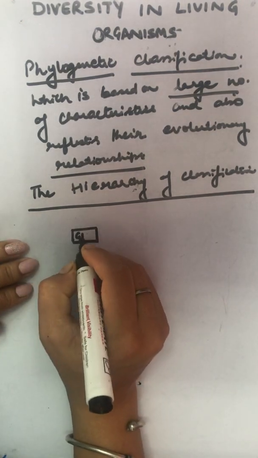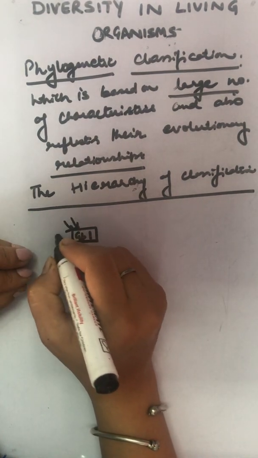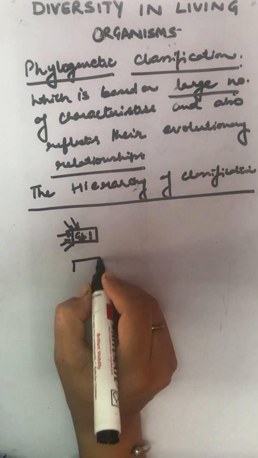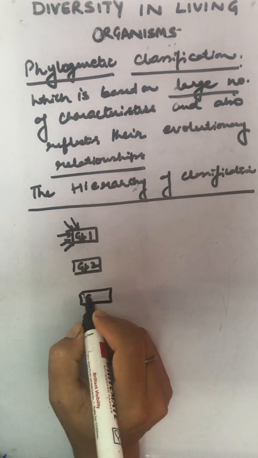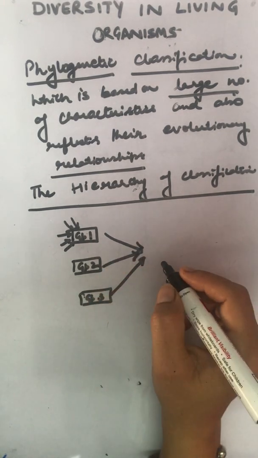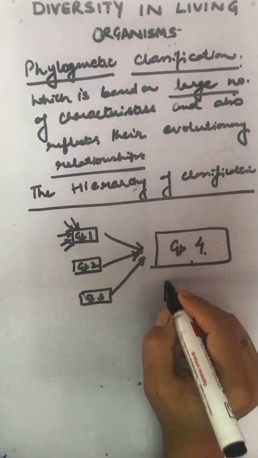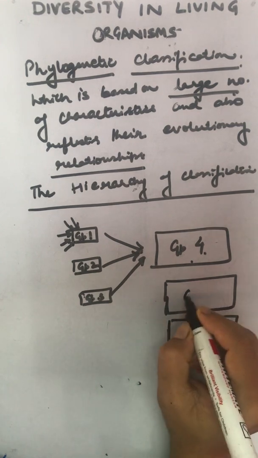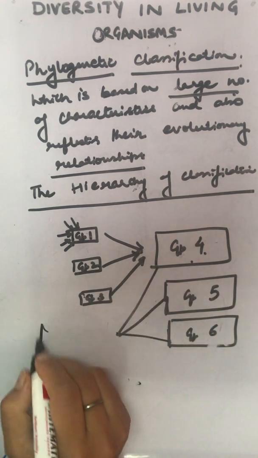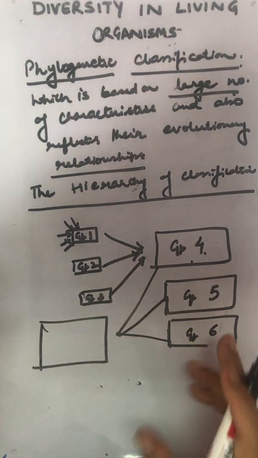Suppose I'm writing group 1, and all the organisms that closely resemble each other are placed here. Now there is group 2 also, group 3 also. All three closely resemble each other in certain characteristics, and they are placed in a wider group. Then group 4, group 5, another wider one. They have certain common features and they are placed in this group. So the larger groups are again placed in still larger groups.